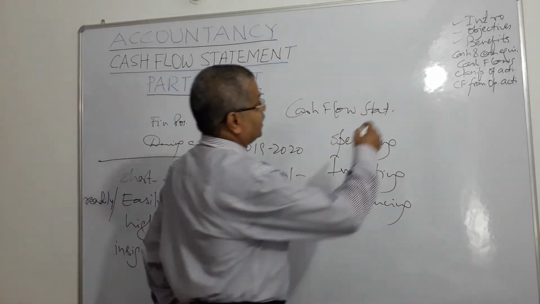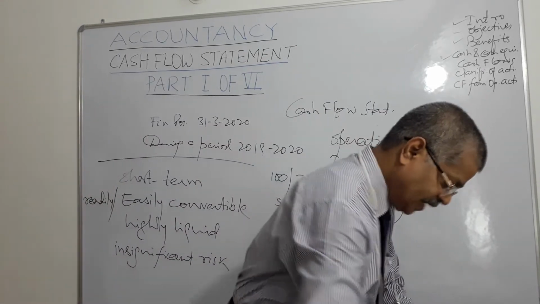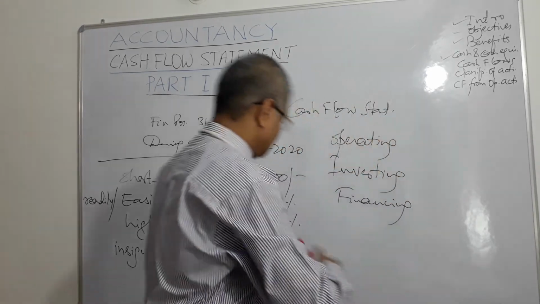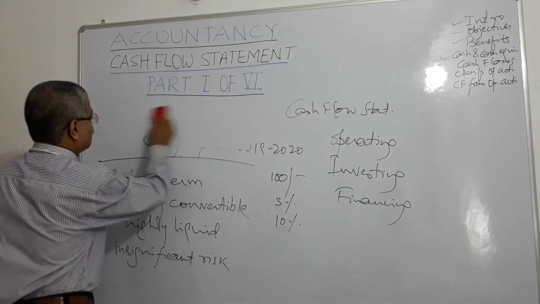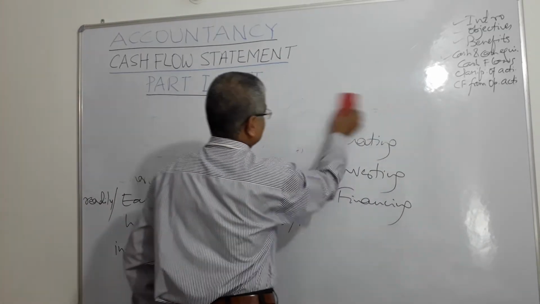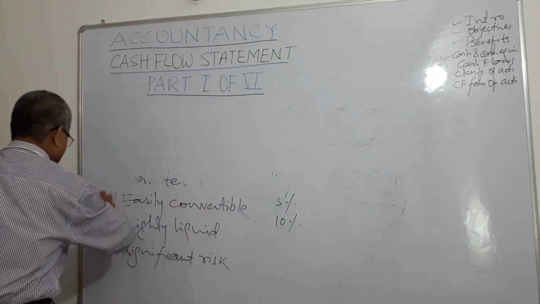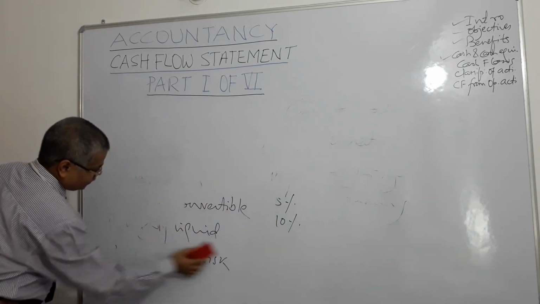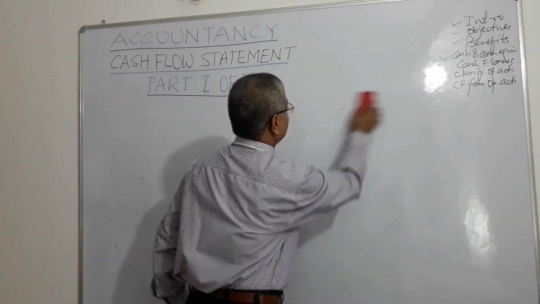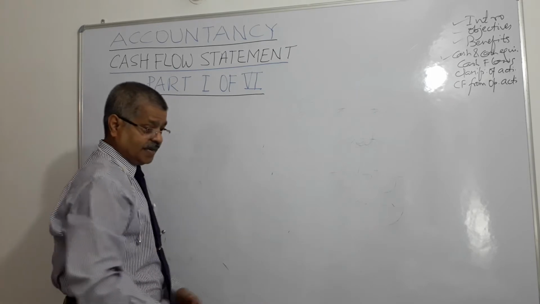Now we will discuss cash flows. What are cash flows? If cash comes in, that is cash inflow. If cash goes out, that is cash outflow, right? And the net result will be either cash surplus or cash deficit. We have already discussed that we will discuss it through three activities: operating activity, investing activity, and financing activity, right?